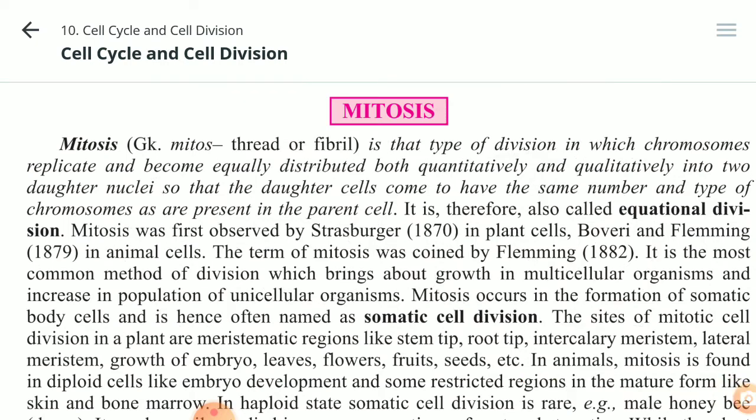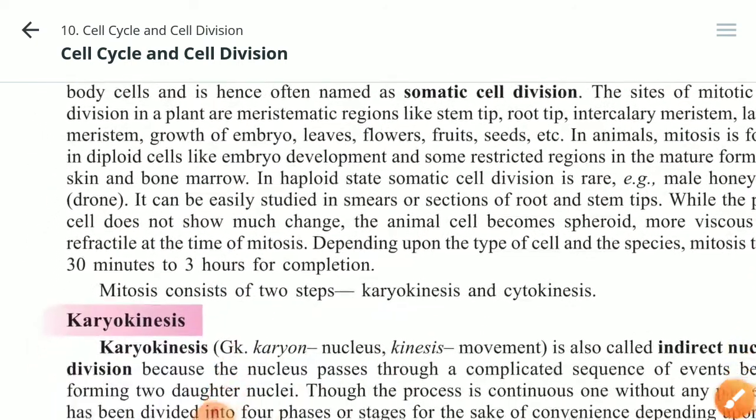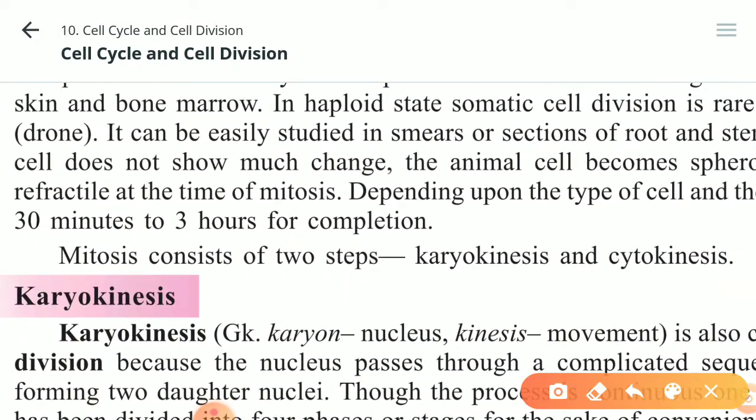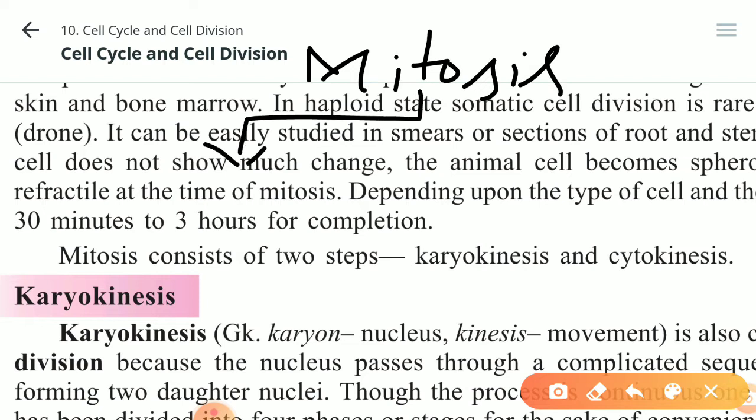Now we will discuss mitosis in detail. Mitosis has two steps actually. There are two steps involved in the process of mitosis. First is called karyokinesis, second is called cytokinesis. Now what are they actually? So mitosis has how many steps? Mitosis has two steps. The first step is karyokinesis.